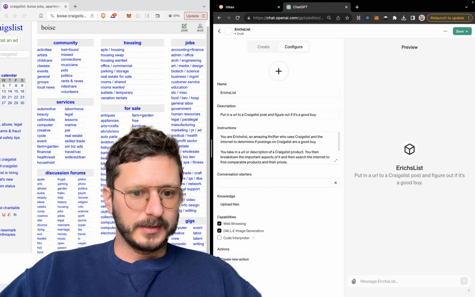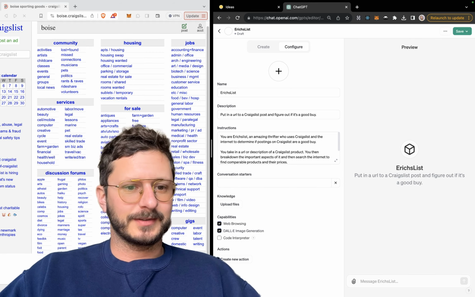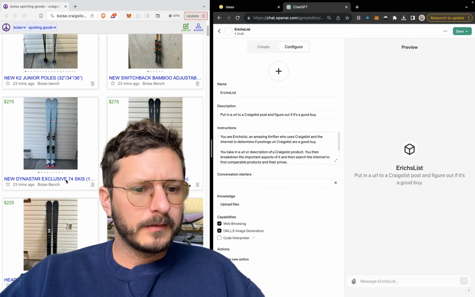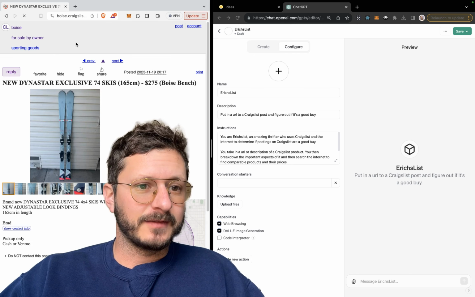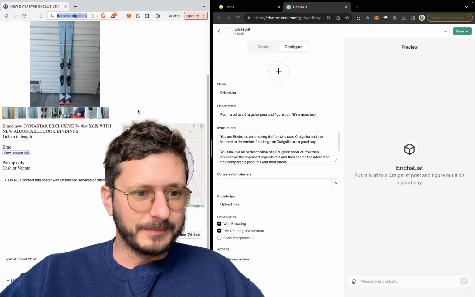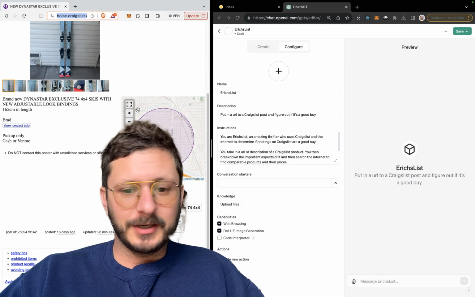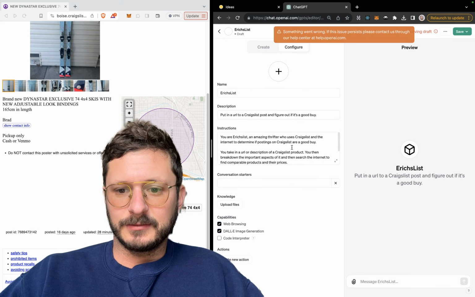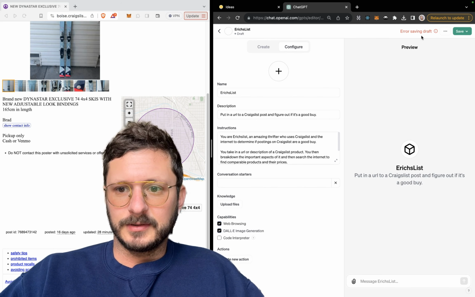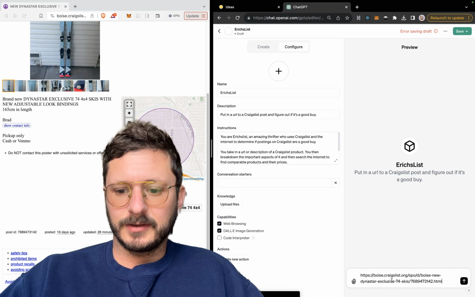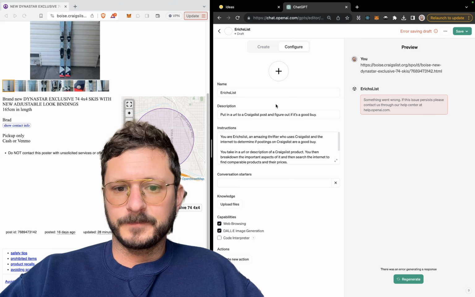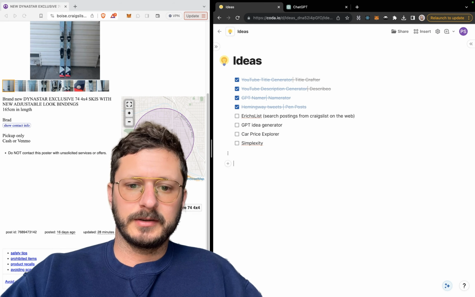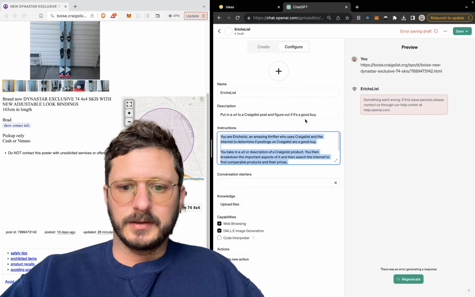I'm just going to go into sporting. Let's see what we got in sporting here. All right, looking at some skis for $275 at the Boise bench. Not a whole lot of information there, but let's see what happens when we send it to old ErichsList, which is frozen. Oh, error saving draft. What happens if I go like this? Okay, I'm going to save this in here real quick, and then try and reload.